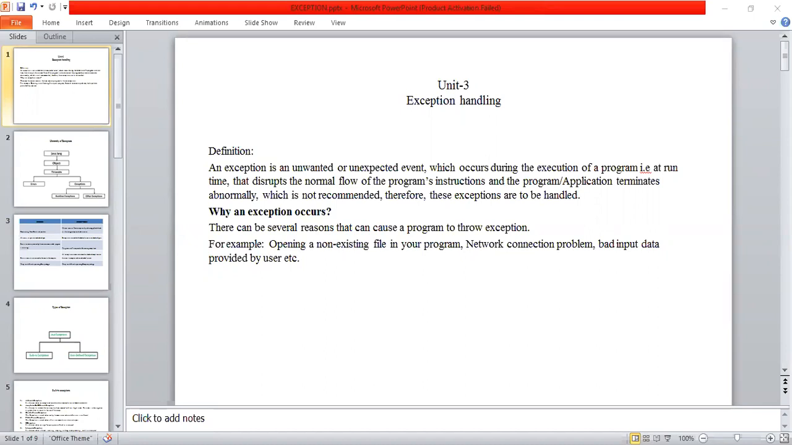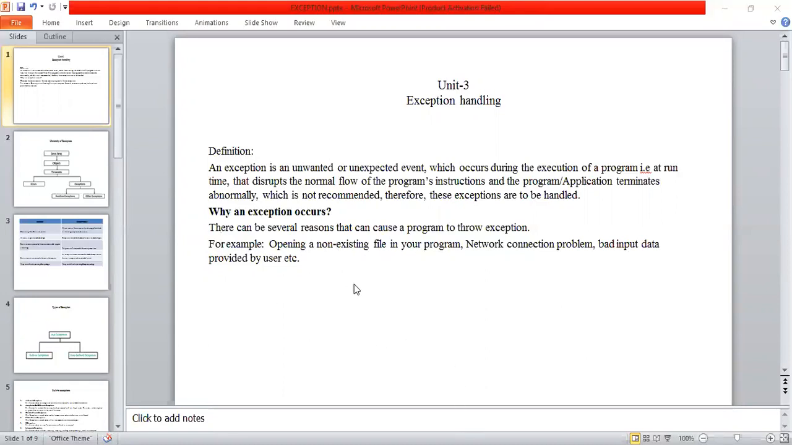Before going to exception handling, first of all, we discuss what an exception is. An exception is an unwanted or unexpected event which occurred during the execution of a program, or during the running of a program. If an exception occurs, the normal flow of the program is abnormally terminated. This is the drawback of an exception.